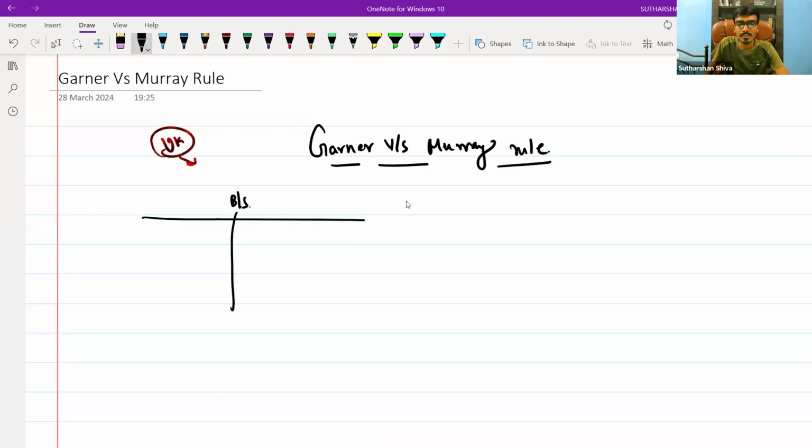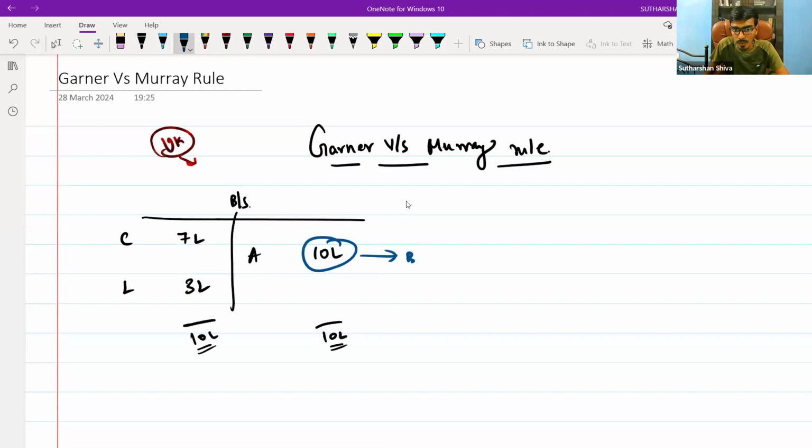The balance sheet. Suppose you are having an asset of 10 lakh, a liability of 3 lakh, and a capital of 7 lakh. Now the balance sheet tallies at 10 lakh. Suppose in case 1, you sell this 10 lakh at a book value, and you pay 3 lakh.